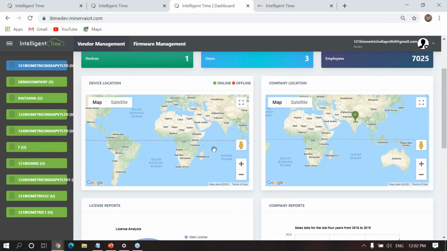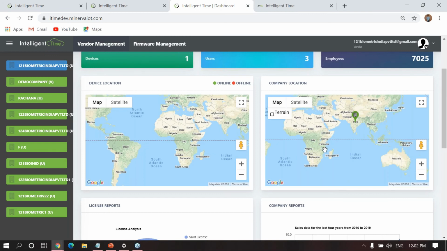And device location. If you are the vendor and under you there are 500 devices or 1000 devices or 2000 devices which are using this particular software, that can be visible here. If they are not using this software, then the device won't be visible here. It is not like whatever device I purchase directly, I'll get. The customers who are using our intelligent time, only those details will be displayed here, the hardware which is connected with the intelligent time.